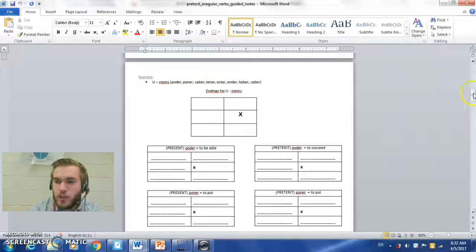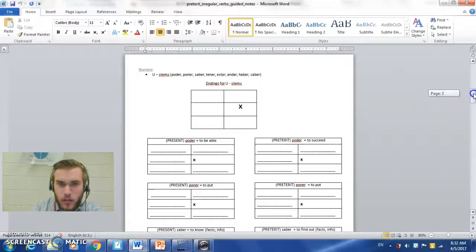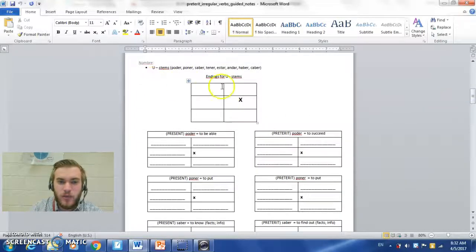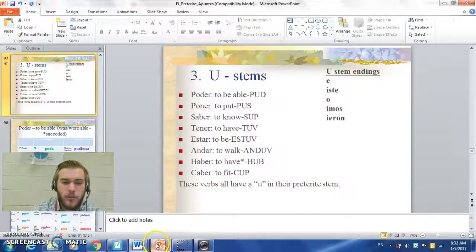So go ahead, and you should have in front of you your guided notes, and you should be on the page that you see right here in front of you, for U stems, okay? So let me pull up our PowerPoint, and we're going to start going through these.